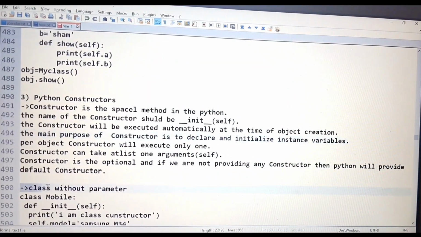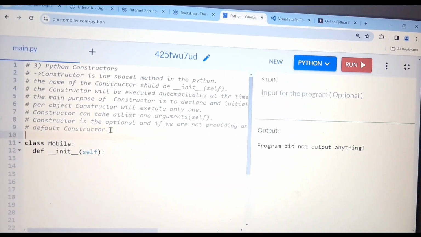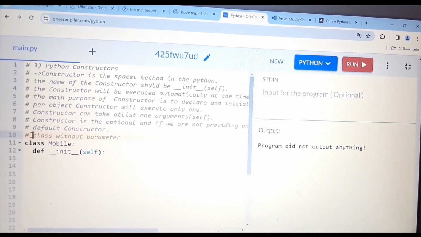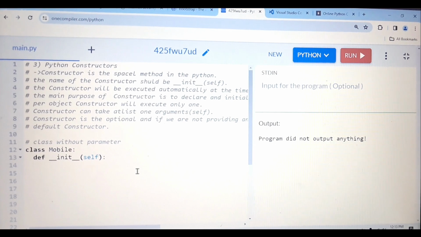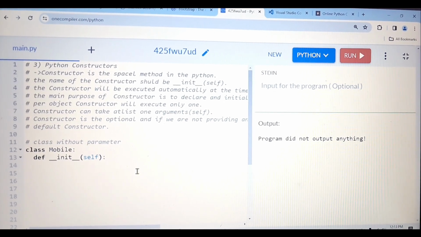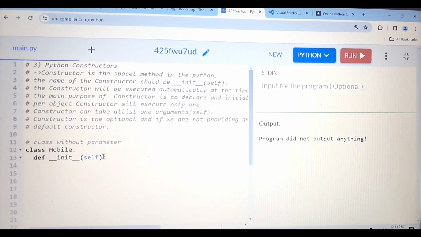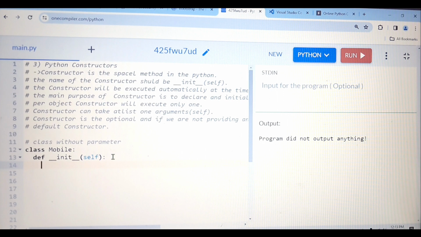Let me show you how to define the instance variable. This is the example of a class without parameter. Keep in mind, class without parameter. So here we are going to see the example of the class without parameter, so I'm not going to pass any parameter. Inside the constructor, we are going to initialize the instance variable.